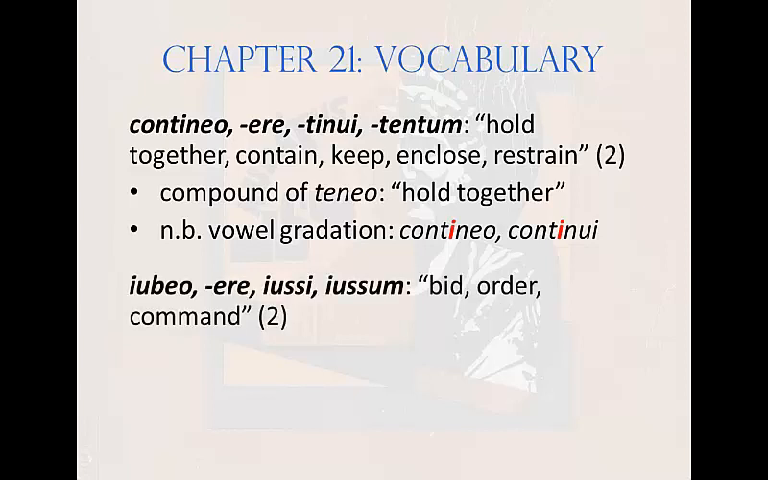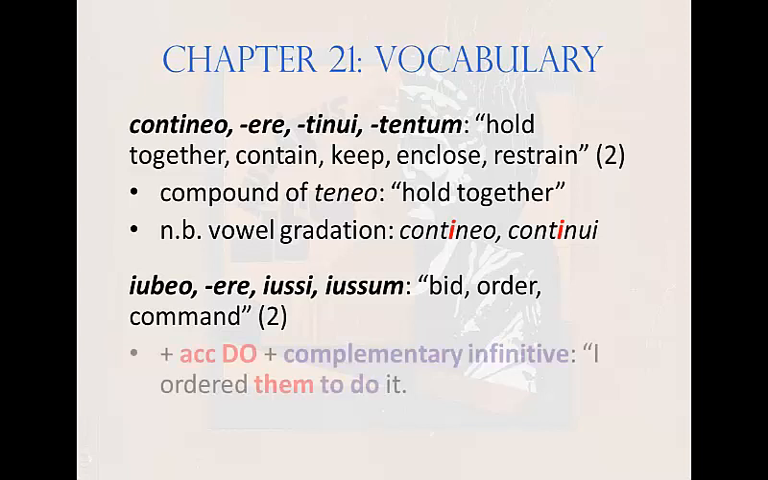The next word is iubeo, iubere, iussi, iussum. It means bid, order, or command. It's a second conjugation verb. This verb expects both a direct object and a complementary infinitive. For example, "I ordered them," accusative direct object, "to do," complementary infinitive, "it."